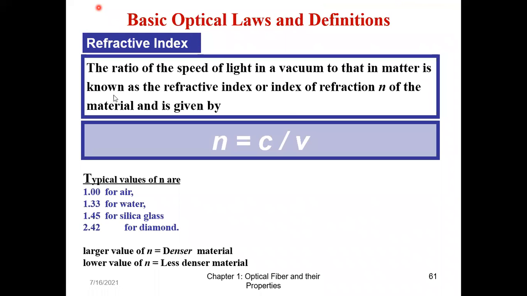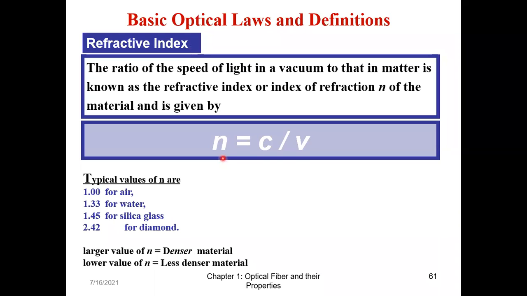The very first law that we will be studying is the definition of refractive index. Like I started with core and cladding, suppose core has a refractive index N1, cladding has a refractive index N2. So N1 should always be greater than N2. Now, what is the definition of refractive index? Please write it down because you have to calculate many things, and sometimes you miss out the formula.